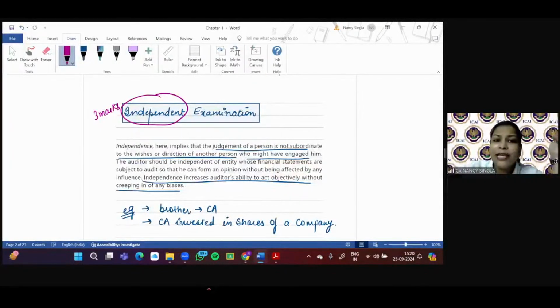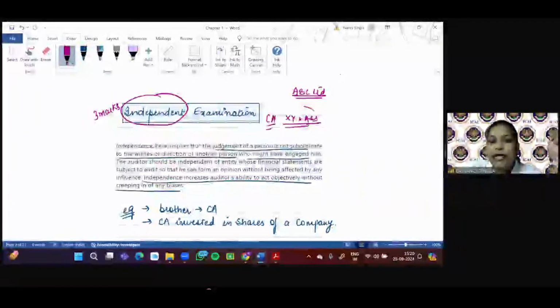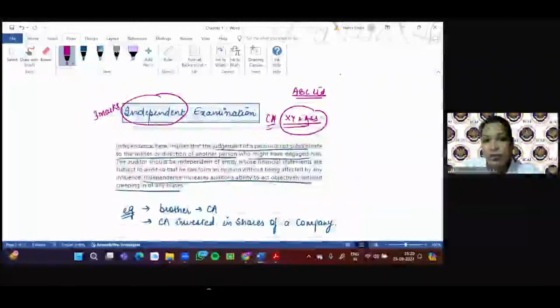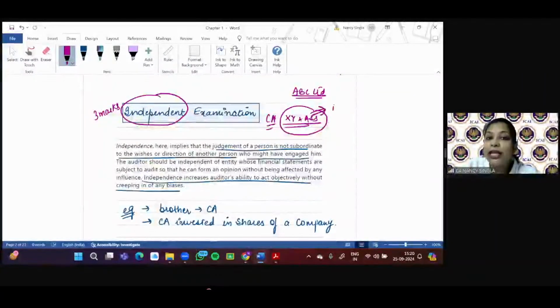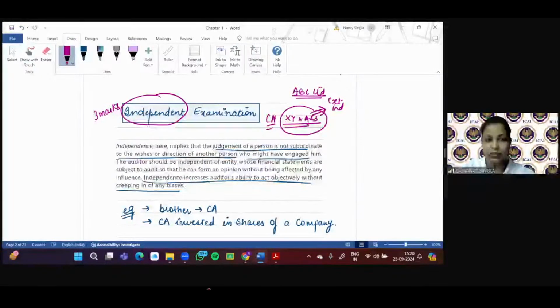So what is meant by independent examination? So let's say the client is ABC Limited, right? For simplicity, I'm taking such names. And Messrs. XY and Associates are appointed. This is a CA firm. They are appointed as the statutory auditor. So please understand that here we are talking about statutory audit, which is what? External audit. So this XY and Associates is what? Independent. It is external to ABC Limited, right? We are not talking about internal audit as such, right?